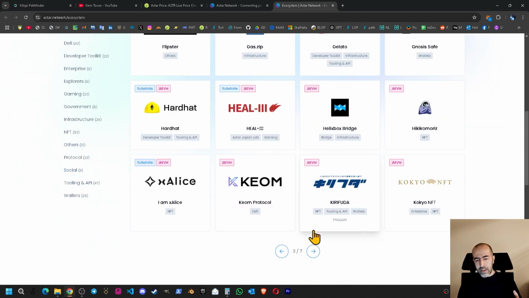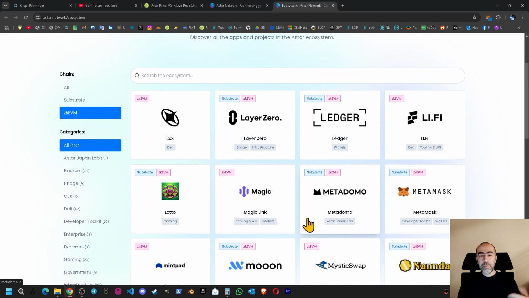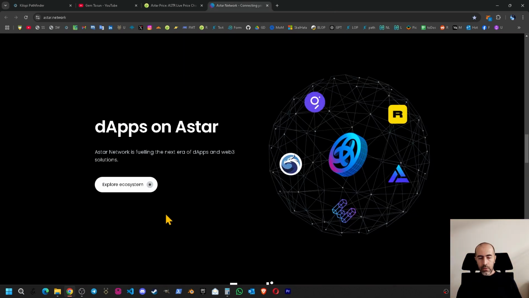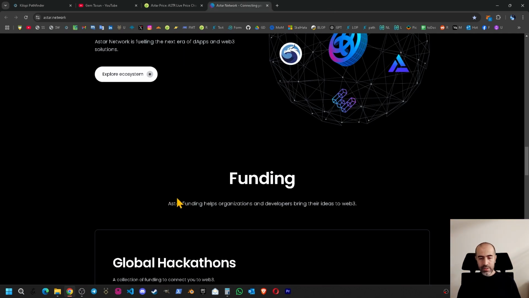If you go in detail in this page, you will see many applications are running on Astar and they have real users, but none of them is very popular. It is getting a check mark, but it is not a really, really great situation. So we have tried to understand the ecosystem part as well.